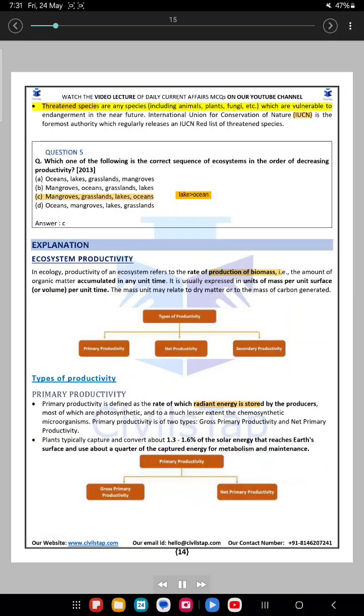Threatened species. Threatened species are any species, including animals, plants, fungi, etc., which are vulnerable to endangerment in the near future. International Union for Conservation of Nature (IUCN) is the foremost authority which regularly releases an IUCN Red List of threatened species.